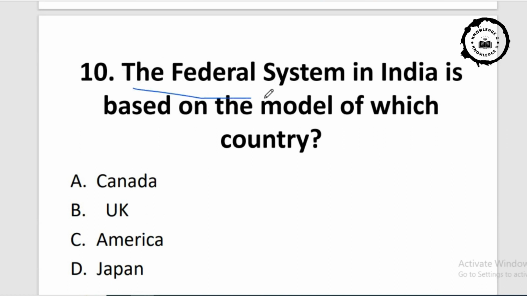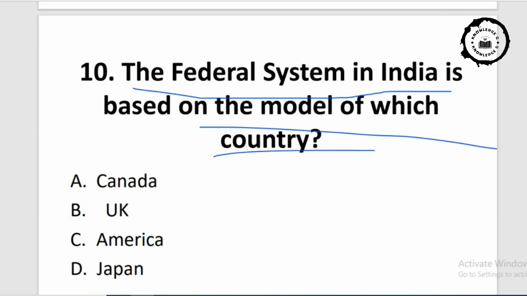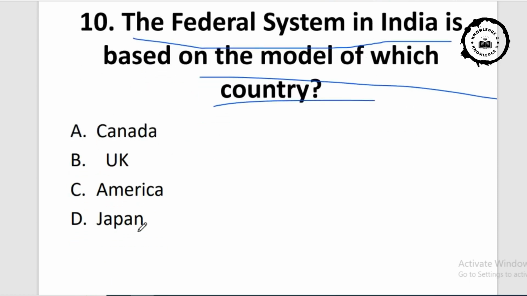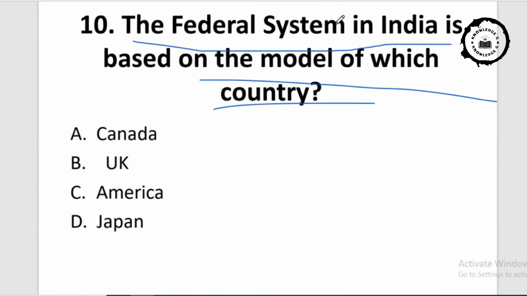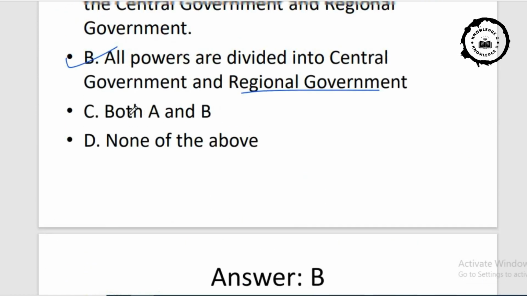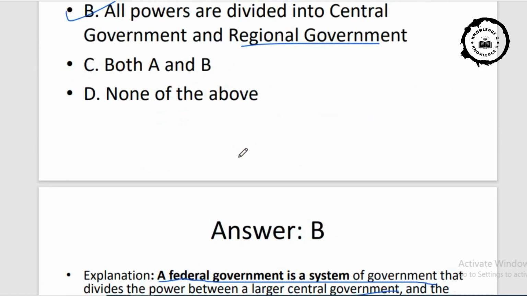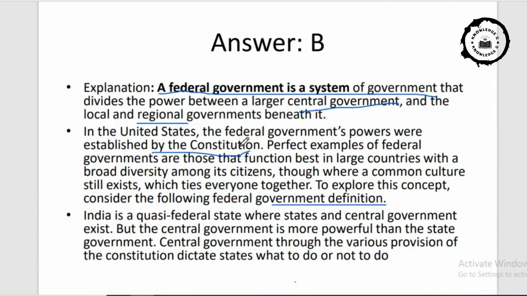The federal system in India is based on the model of which country? Option A Canada, option B UK, option C America, option D Japan, and the answer will be option A. See, again, the federal system in India is based on the model of the country. In the prior question, number 8, see the explanation, which is again related to the explanation part of this question. So hope you are understanding these topics.